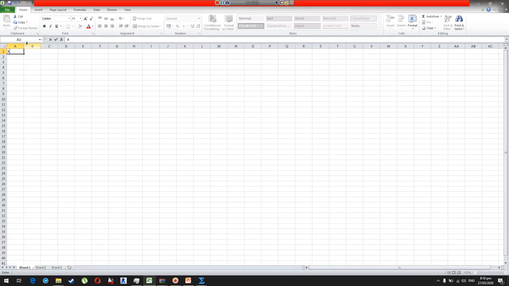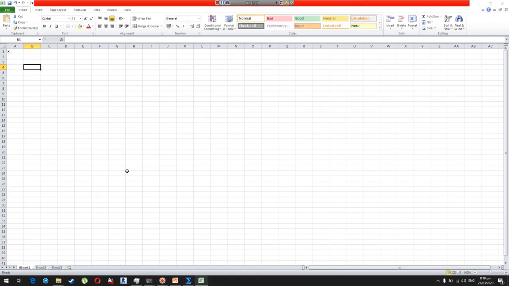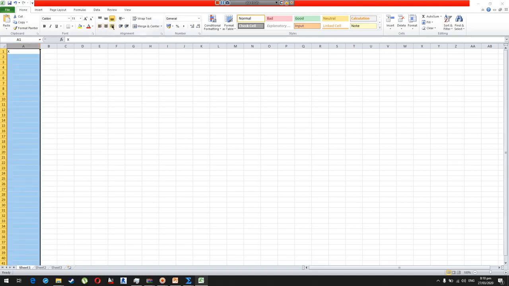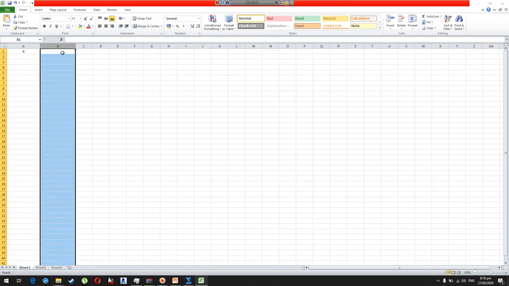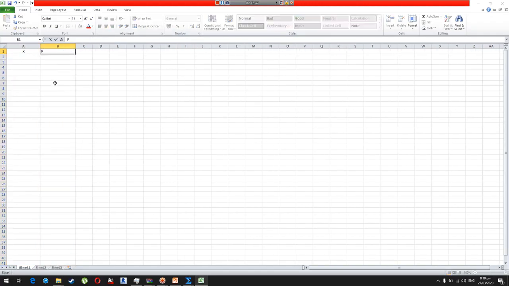I will write X values here, and we have P of X here, that is giving you the probability of X. So using different values of X, let's start with 0, then 1, then 2, then 3, then 4, and coming towards maybe 12.